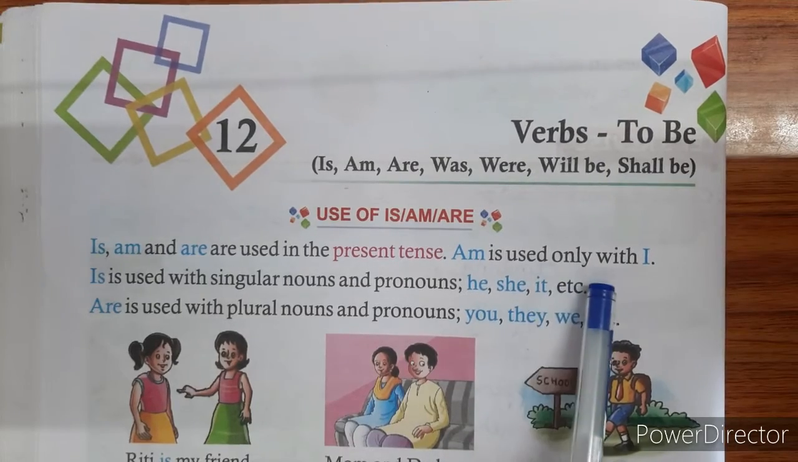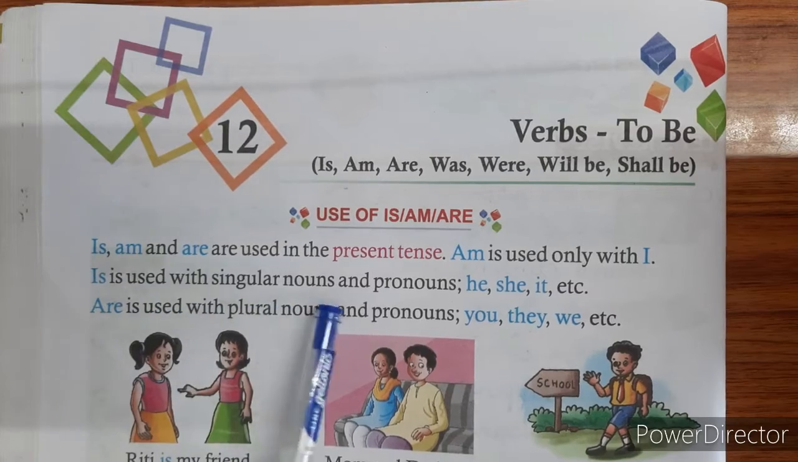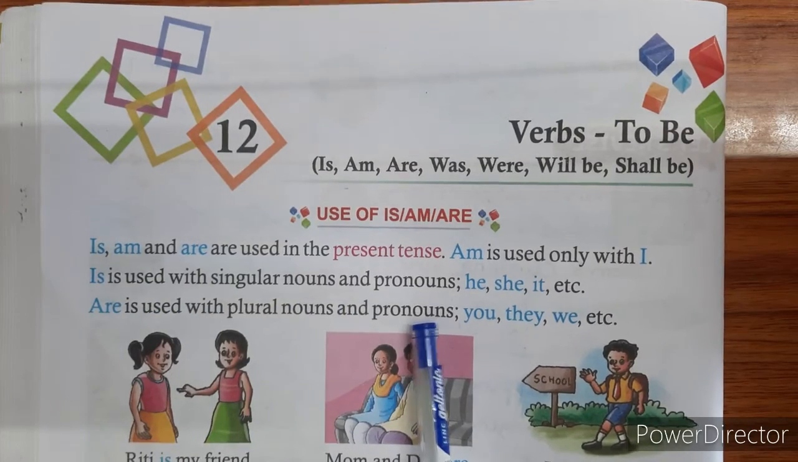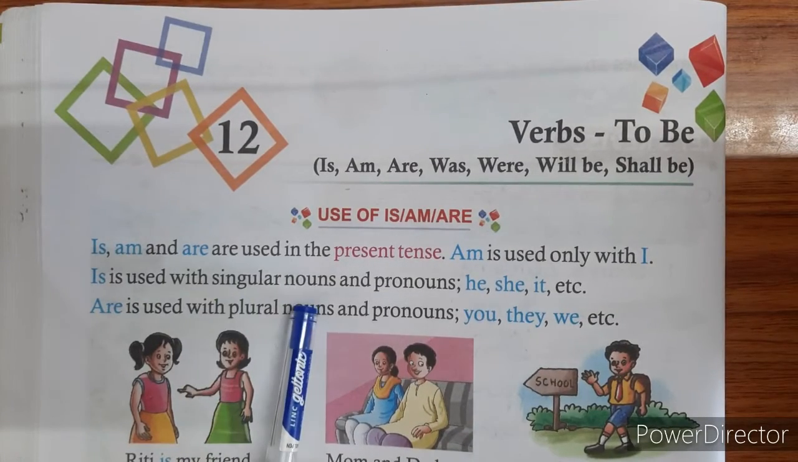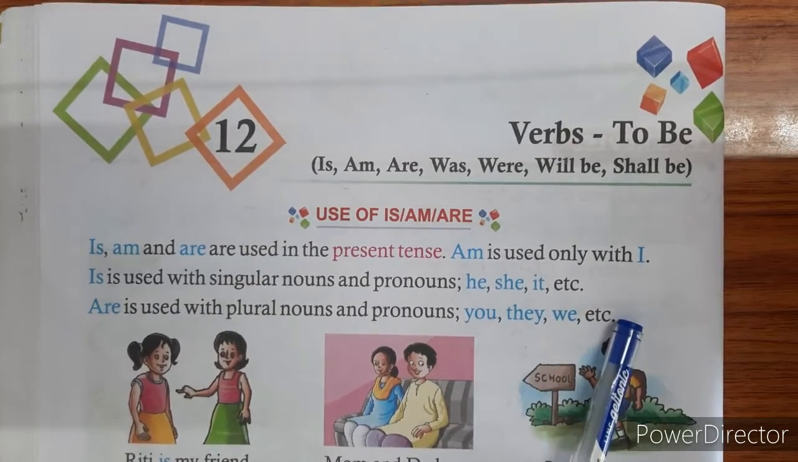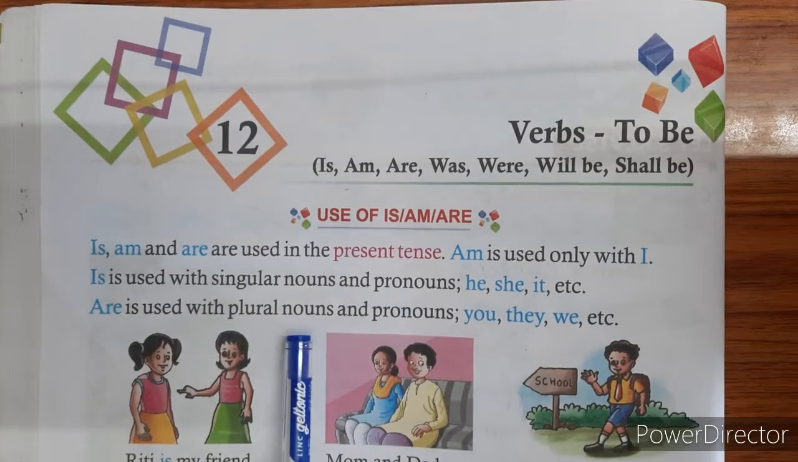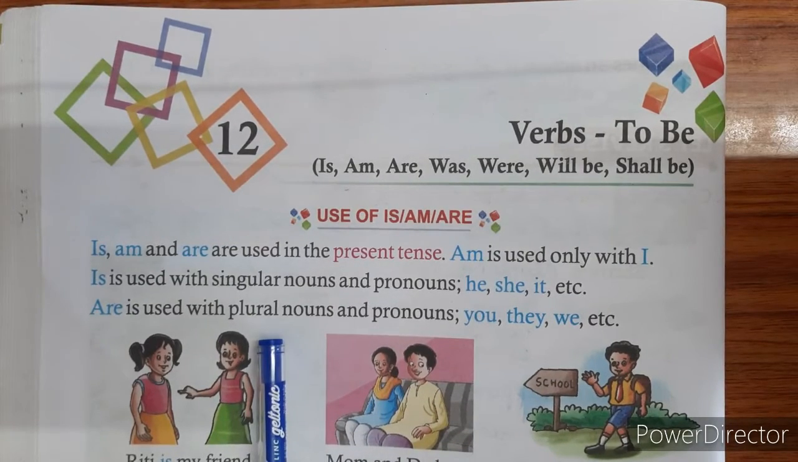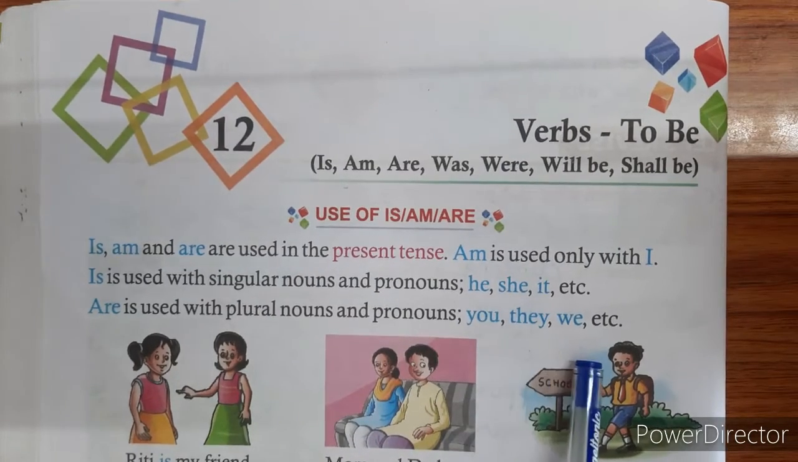Am is used only with I. Is is used with singular nouns and pronouns, he, she, it, etc. Singular nouns are nouns when we speak of one person, and pronouns are the words used instead of nouns, that is he, she, it, etc. Are is used with plural nouns and pronouns. Plural noun means when more than one person has been spoken about. For example, you, they, we.